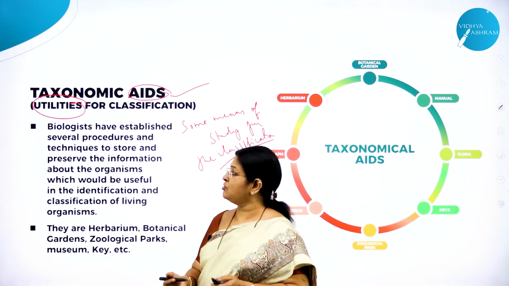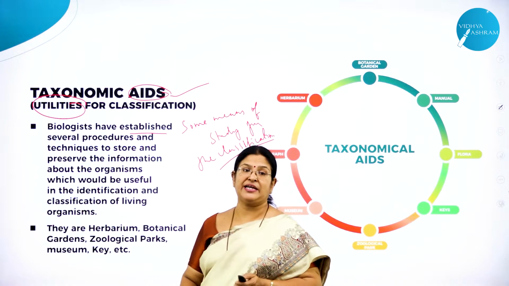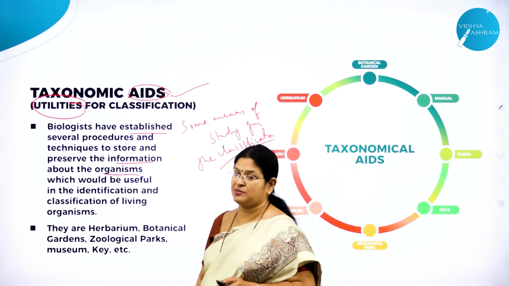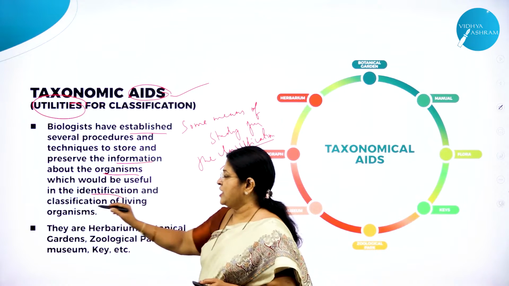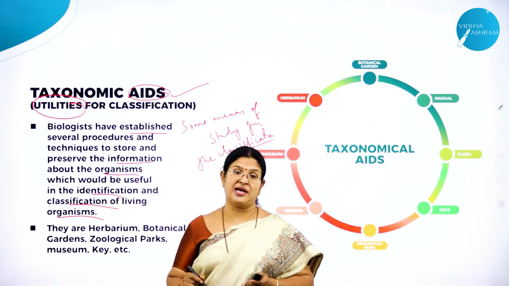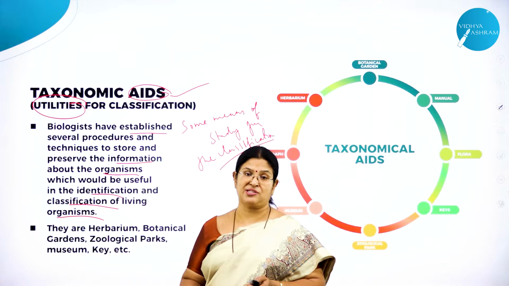So what do you mean by taxonomical aids? As I said, biologists have established several techniques to store and preserve the information about the organisms, which would be useful for identification and classification of living organisms. So the study of these plants and animals will be quite easy by making use of all these taxonomic aids.